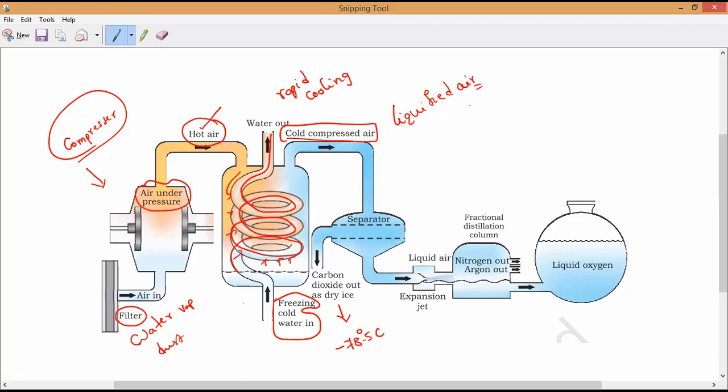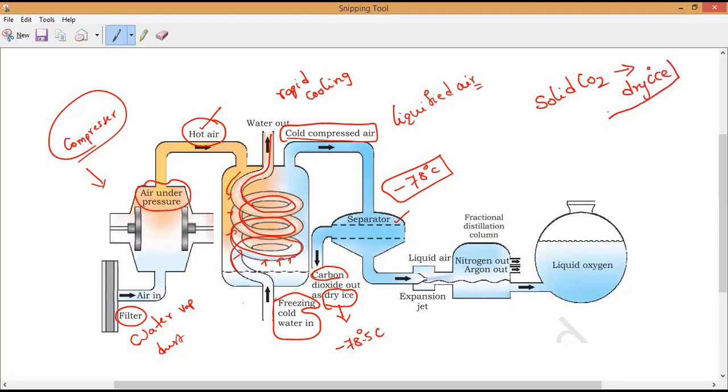Now this liquefied air enters into the separator. In the separator, the first gas at minus 78 degrees Celsius, which gas will come out? Carbon dioxide as dry ice. Carbon dioxide gas will come out as what ice? Dry ice. So solid CO2 is called dry ice.